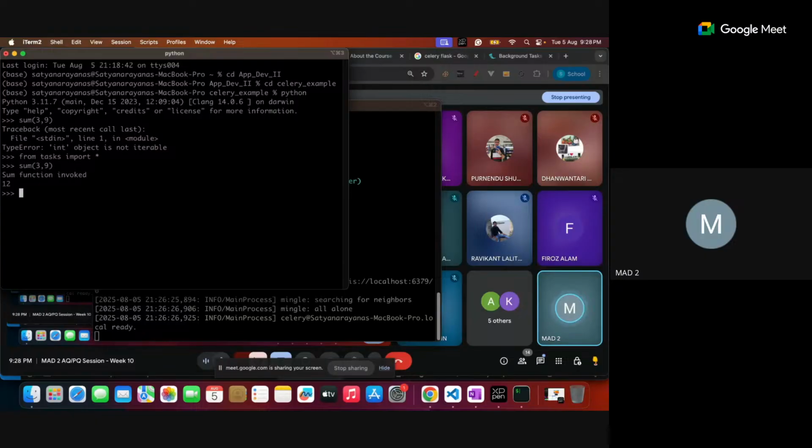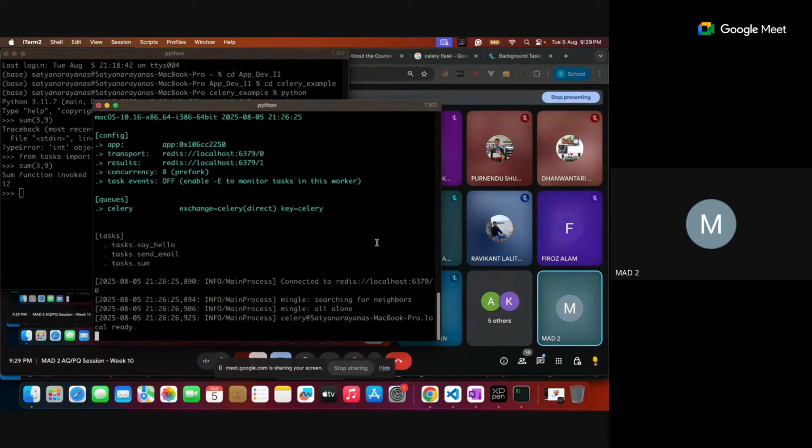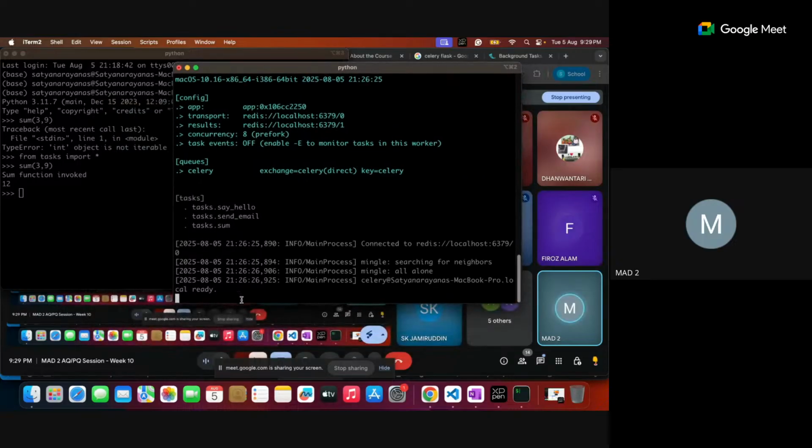Now let's do that. The sum we cannot call like this, because it's a normal function. The sum function is invoked and we got a result, but I want to call it asynchronously. See, when you are calling sum, you don't find any kind of log generated here. So you can see the Celery. Are you able to see the Celery? Is any log generated? There is no signal that my asynchronous function is called. Is any signal there? No signal, right?